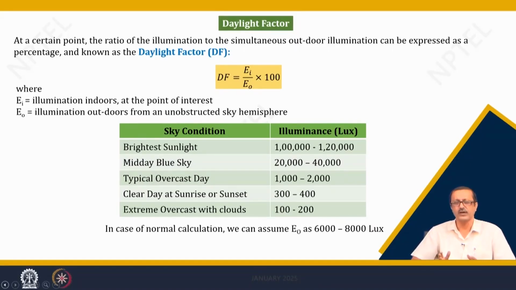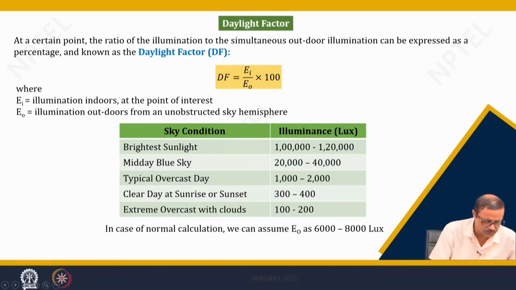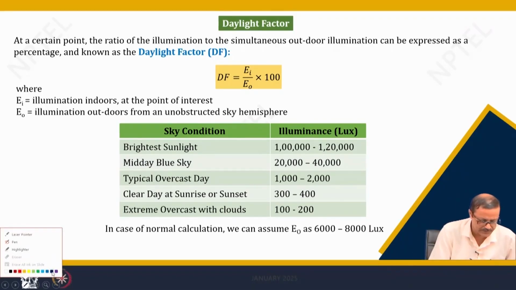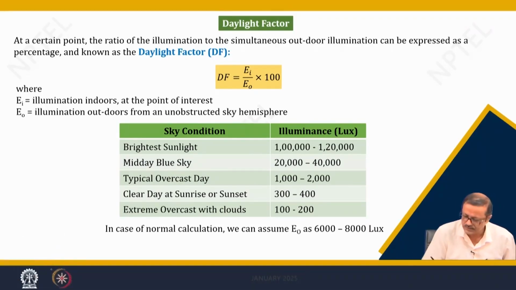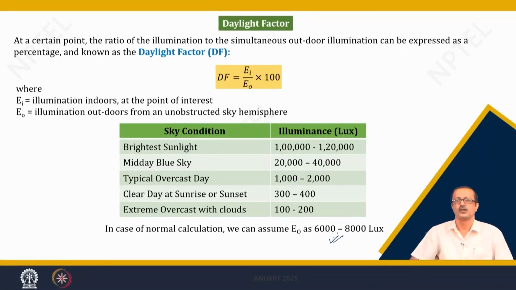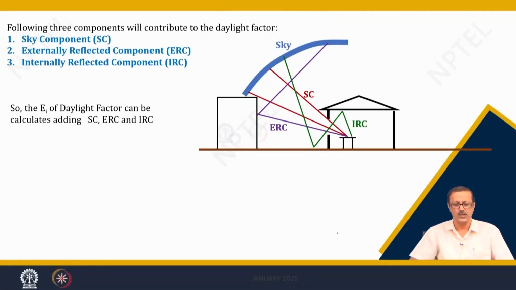So, we assume almost about 6,000 to 800 lux as our calculation value for the outdoor atmospheric unobstructed sky hemisphere illuminance as EO. So, that is one of the very important things, and we should see that. This is one of the very important points that I want to mention.